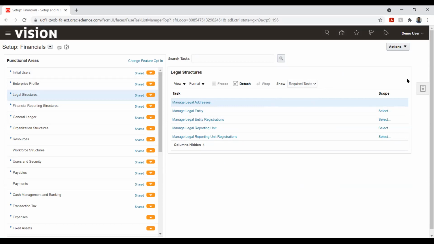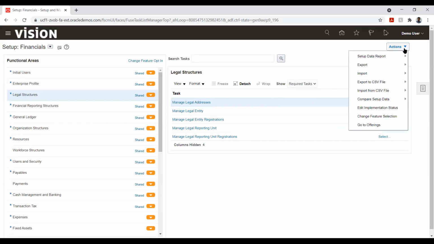Another option that I have here in Fusion is that I can export my configurations. In EBS, it is not that we can just take a dump of it. Instead, there will be a separate activity handled by the DBA. They will take a clone of it, and the setup is stored as a kind of data storage. But in Fusion, we don't have those difficulties, wherein we can export our setups.